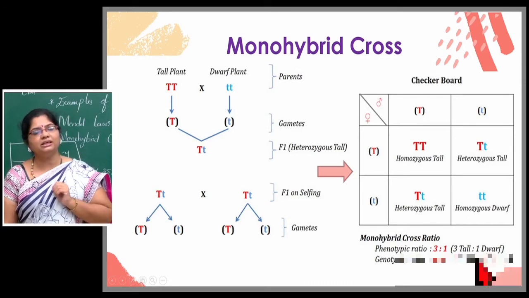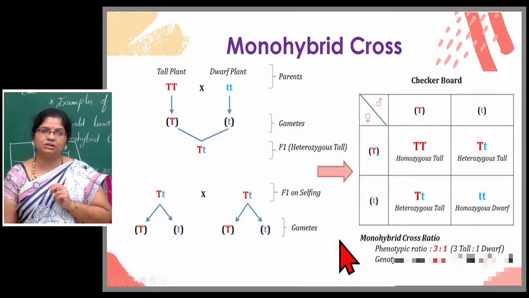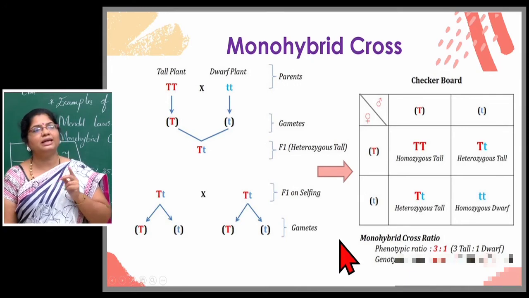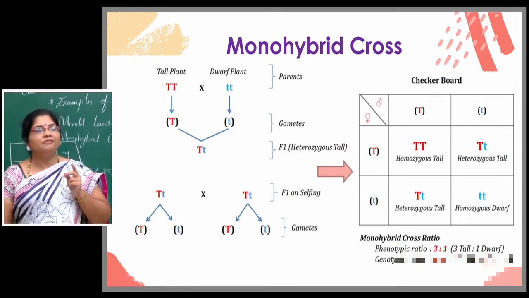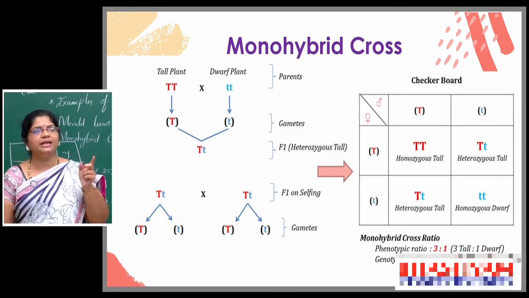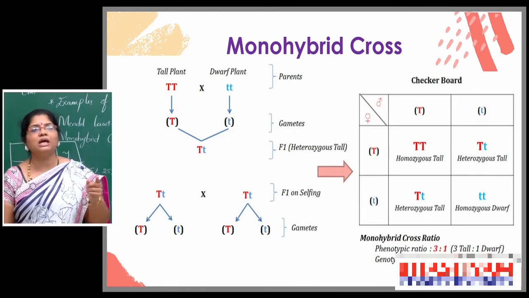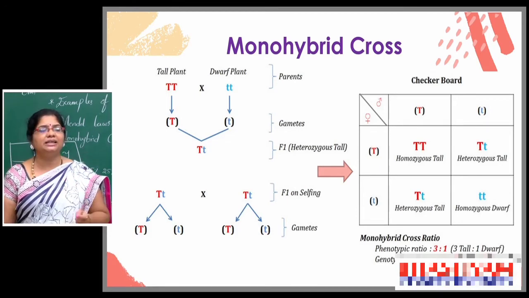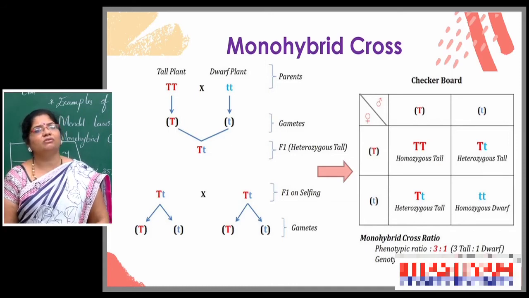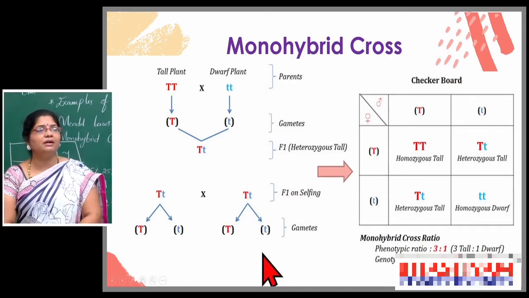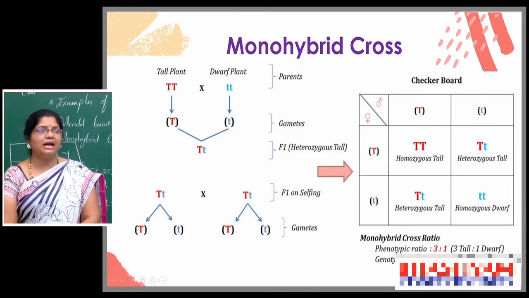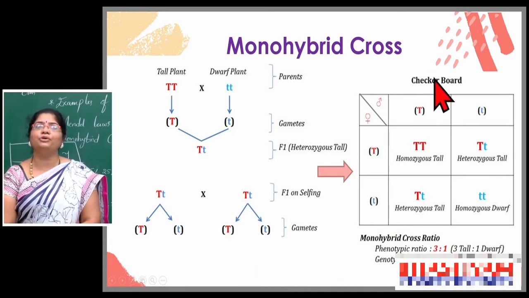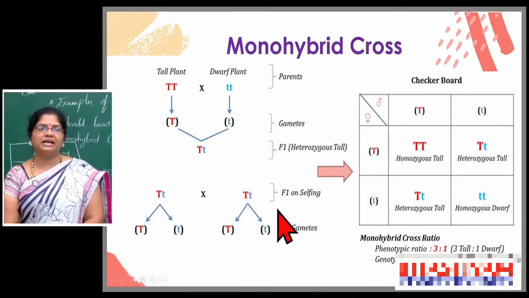So, like that, children, we observed two different ratios in the monohybrid cross. What we look at externally indicates the phenotypic ratio; what is present genetically is the genotypic ratio. So, this is Mendel's monohybrid cross and the two laws, the law of dominance and the law of segregation.